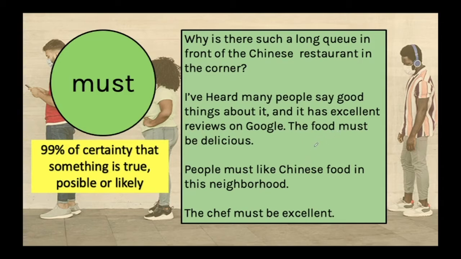People must like Chinese food in this neighborhood. Yeah, why not? I am 99% sure, I have a certainty of 99% that people in this neighborhood like Chinese food. People must like Chinese food in this neighborhood. Or I can also say another speculation is that the chef must be excellent. I am 99% sure that the chef is a great chef, an excellent chef. So I use must.